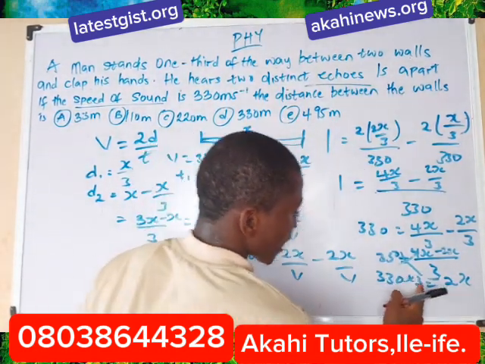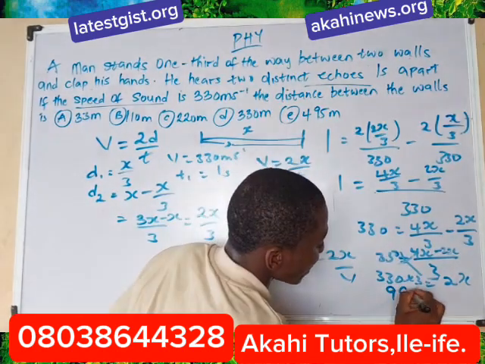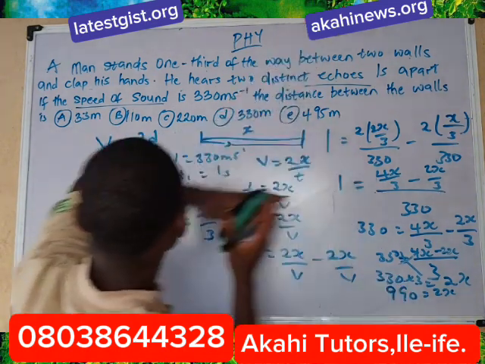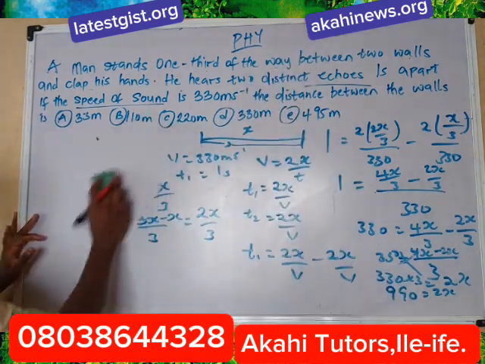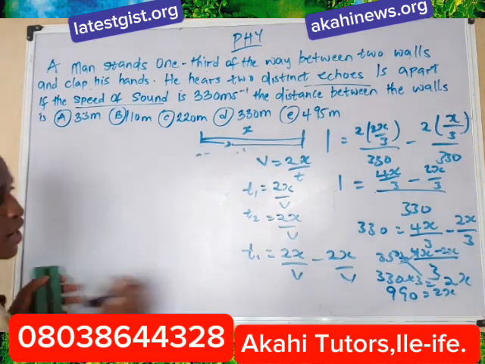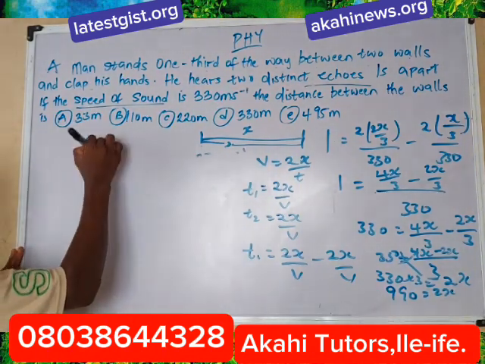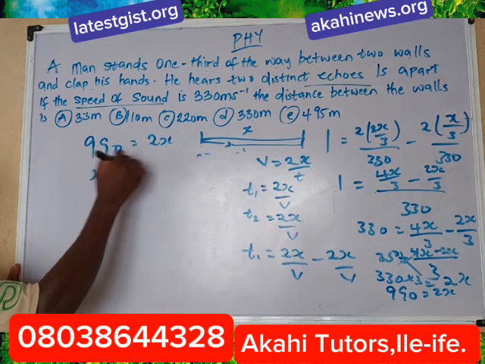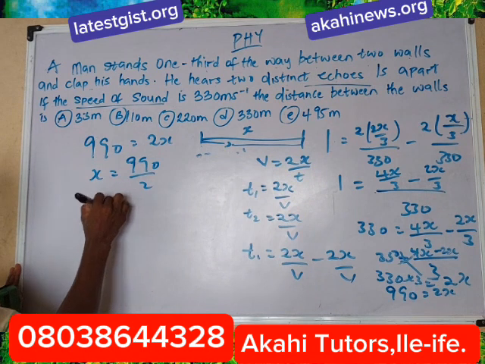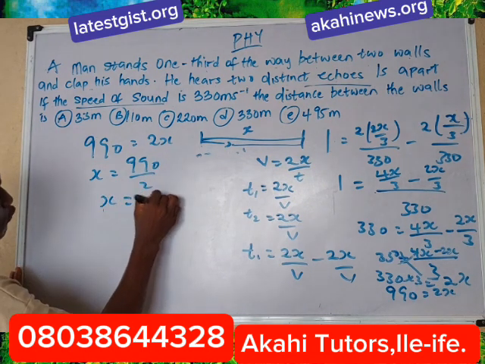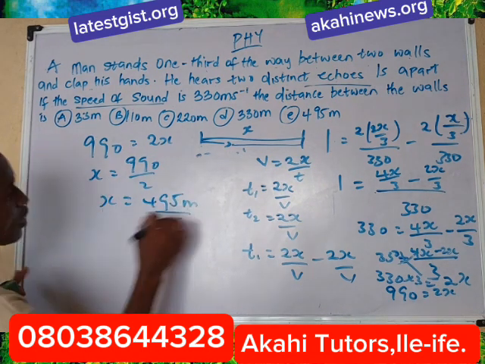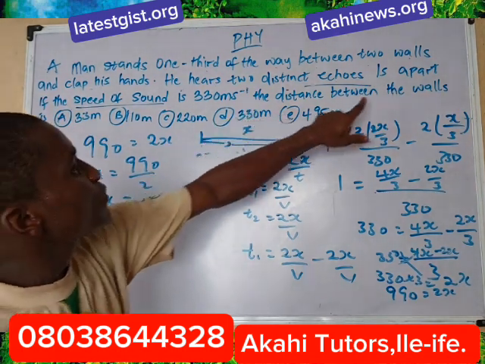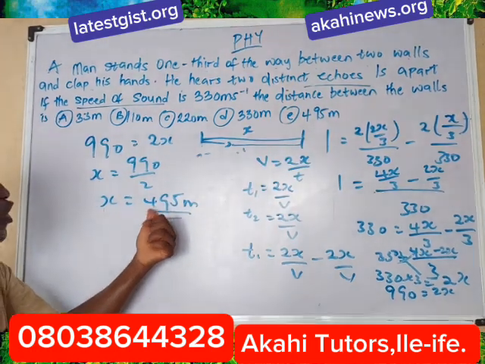330 times 3 is 990, which equals 2x. Let me clean this place because of the space. So 990 equals 2x. Our x will be, by dividing both sides by 2, 990 divided by 2, which is 495 meters. That is the distance between the walls: 495 meters.